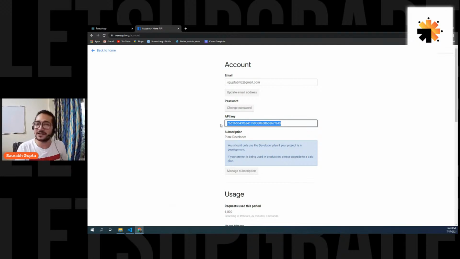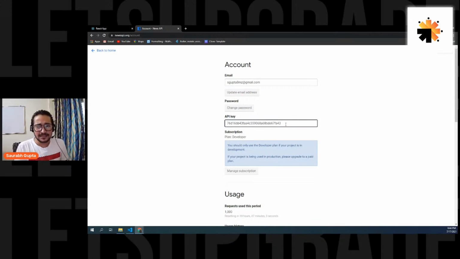Please, guys, please don't use my API key. Maybe I'll delete the account because I have very limited requests, right? It's a free account, so I have a limited request time. If everyone is using it, you'll be unable to use it, because there's a limit. So I'll suggest you guys to please go on and create your account. You'll also get the same number of requests as me, and you'll get a free account.